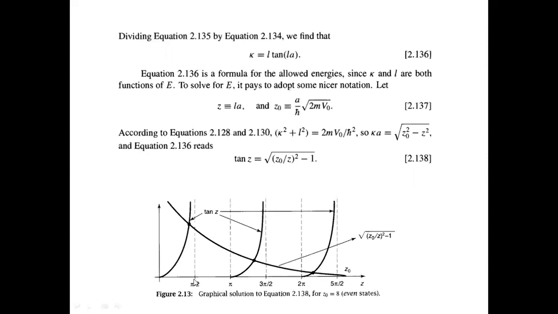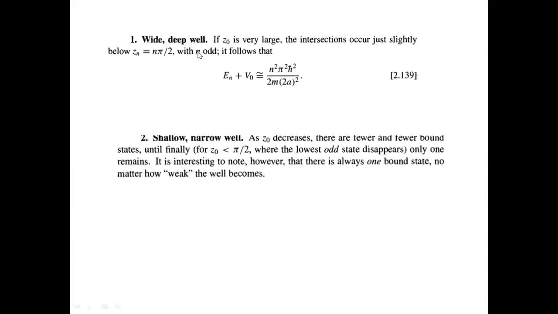You can see that the solutions are just before integral multiples of pi by 2. Here it's pi by 2, here it is 3 pi by 2. So it is actually n pi by 2 where n is an odd number. We'll discuss the case where the well is deep, where z naught is large.